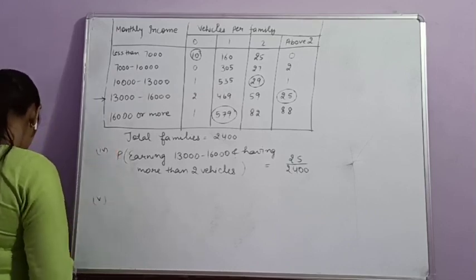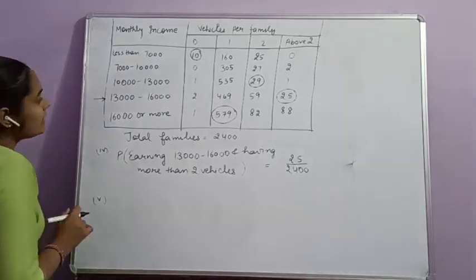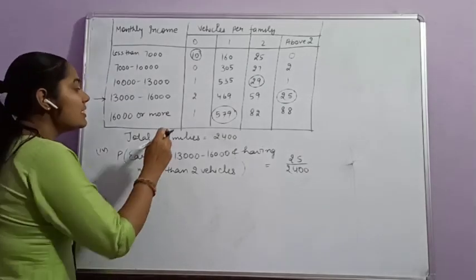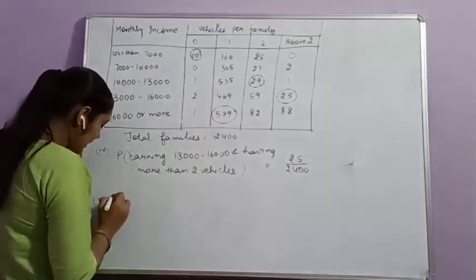Next is owning not more than one vehicle. The family is owning not more than one. Not more than one means families having 0 vehicles and 1 vehicle. Clear?